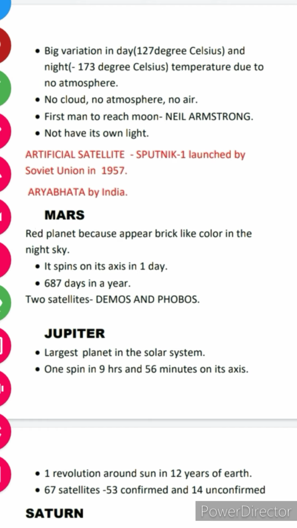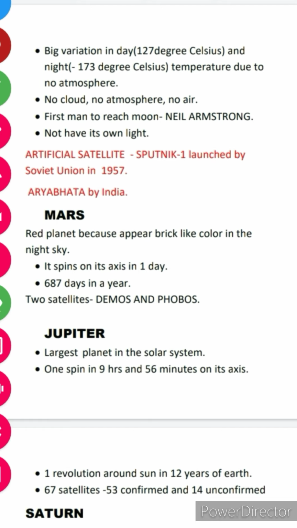It spins on its axis in one day. One day here means one day of the earth, and the one day means 23.4 hours. It takes 687 days in a year, and here the days are that of the earth. It has 2 satellites, that is Deimos and Phobos. It's natural satellite of the Mars.